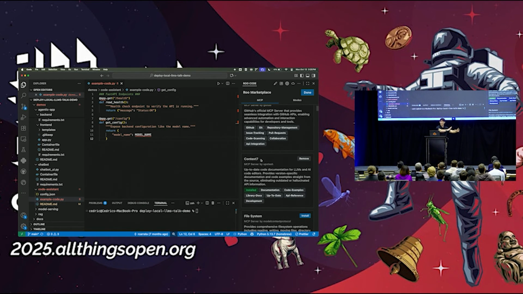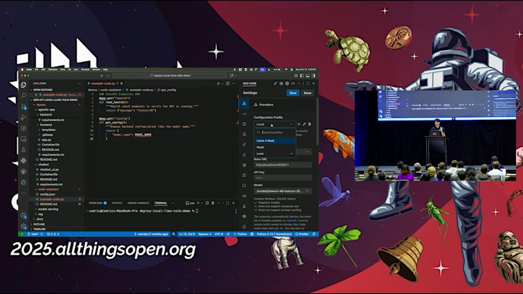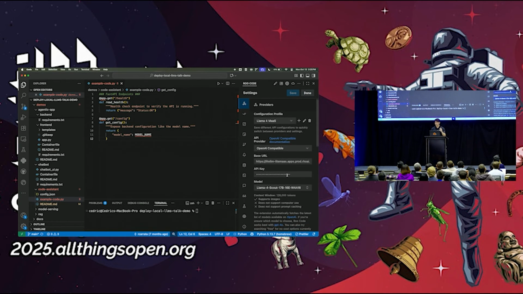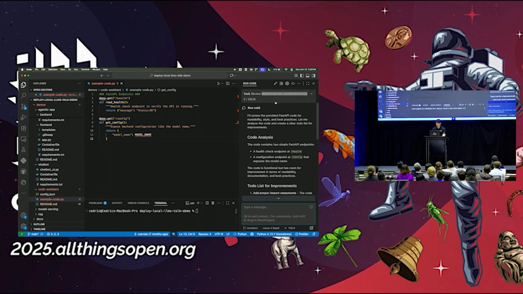So think of RAG on steroids, right? We can dynamically pull that in. Now, I also want to show you that you don't have to use just local models with extensions like this. I actually have a Llama 4 that's hosted remotely, and so I can say, for example, run this on a cluster that I might have access to that has a GPU.